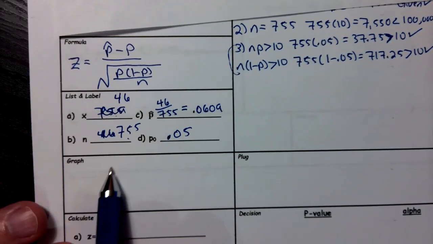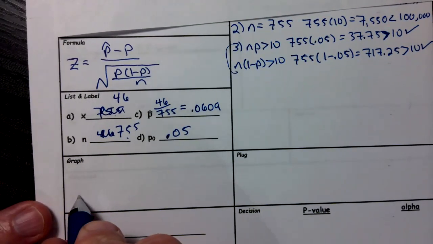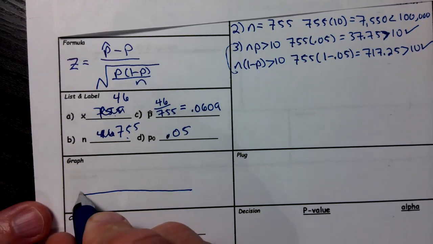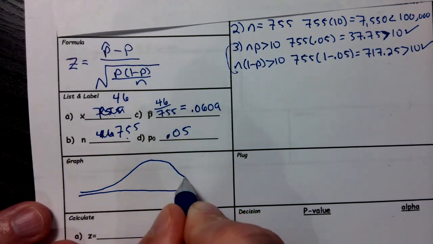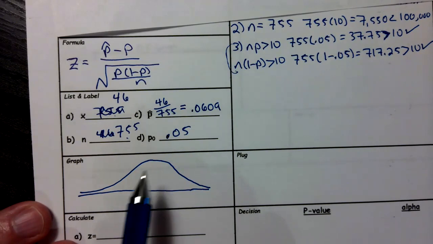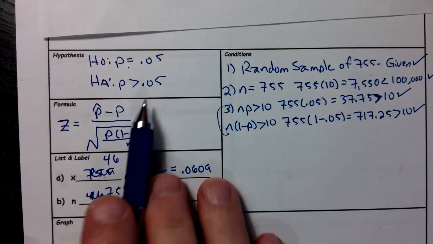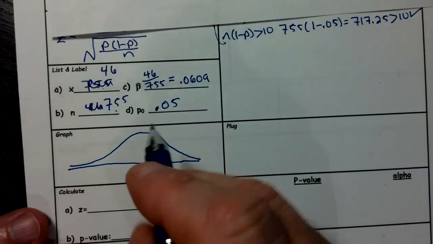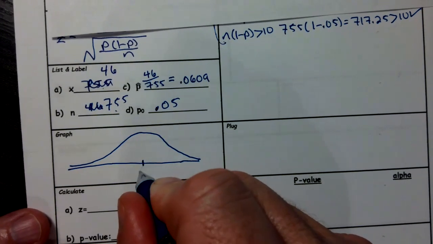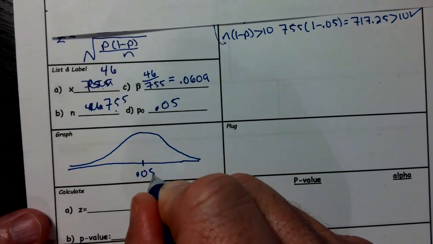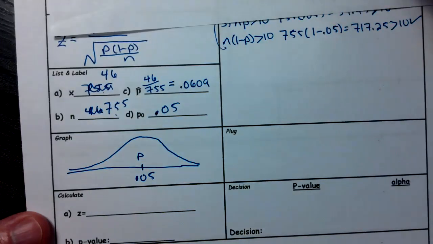We should look at our graph, and I should have already done this, but at least we have it now. What did we have? Well, our claim was 5%, so that's where my center is. My center is based on that claim, 0.05. I do need to take a look at my alternative.